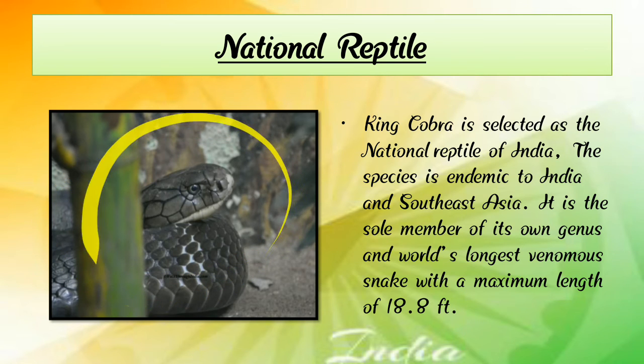King cobra is selected as the national reptile of India, and the species is endemic to India and Southeast Asia. It is the sole member of its own genus and the world's longest venomous snake with a maximum length of 18.8 feet.